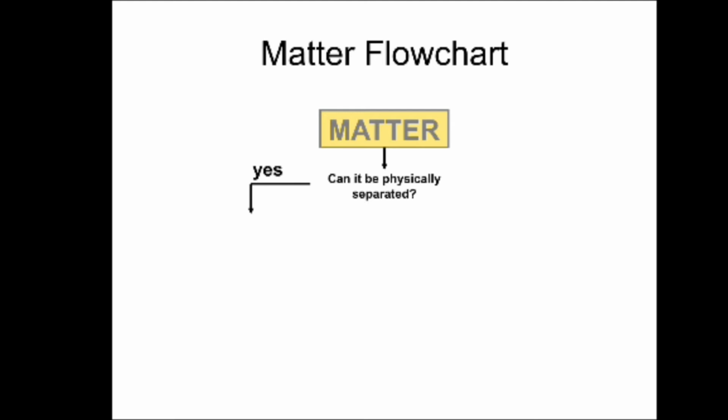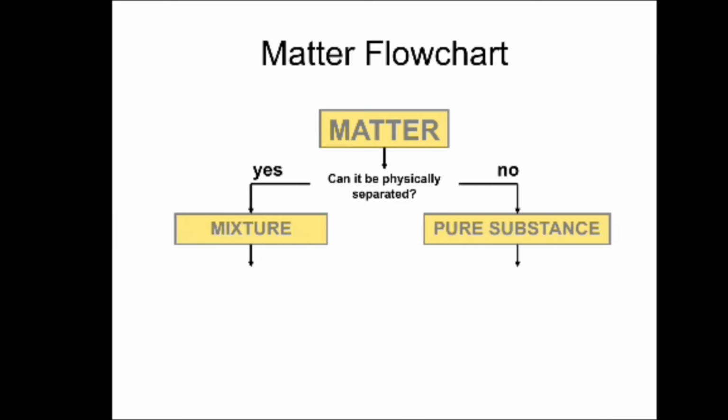In the first condition, the matter can be physically separated. Then it will form a mixture. And in another condition, if it cannot be physically separated, then it will form a pure substance.